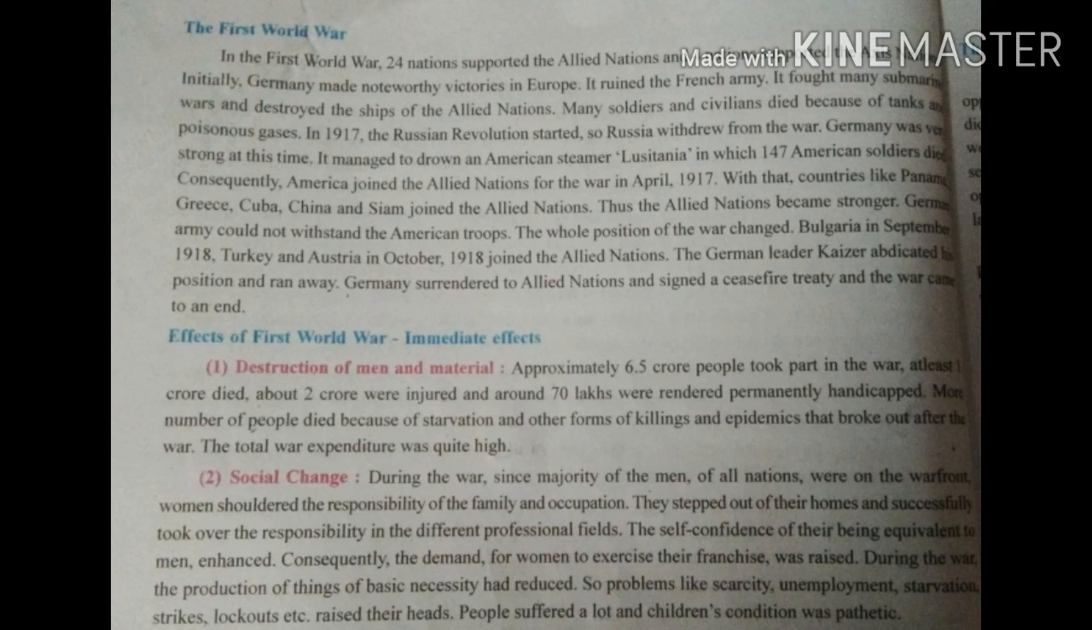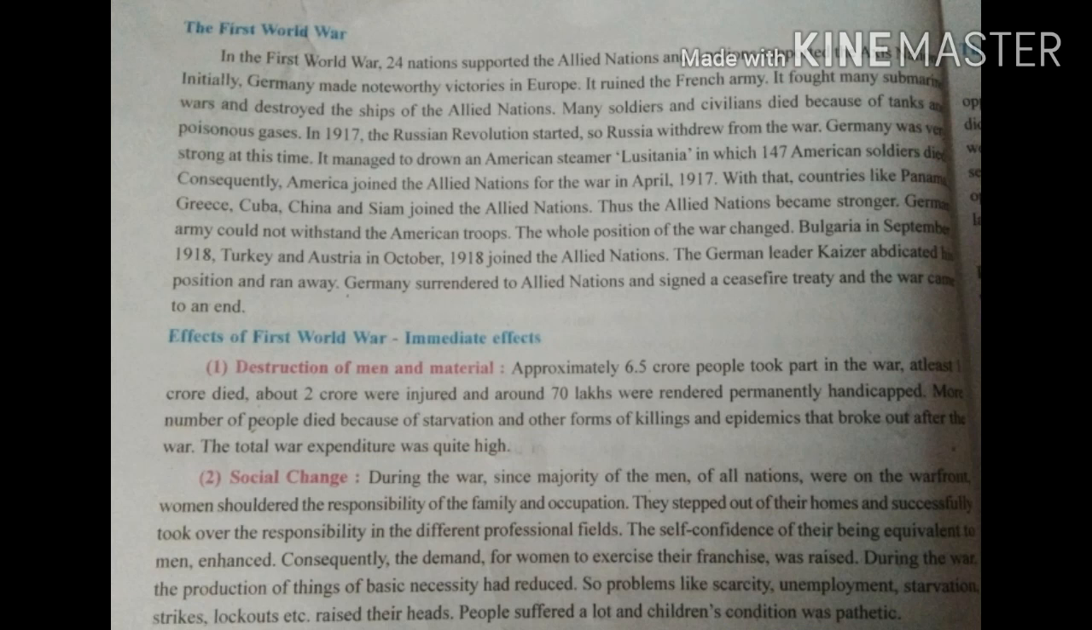Now effects. Which were the effects of the First World War? Here a total of 4 effects are given to you, students. In the textual question answers, question number 1 and 3 mention the effects of the First World War. So what happened when the war was fought? The first point, destruction of man and material. Obviously when war is fought between two countries, there is a lot of damage to property and many people are killed. Approximately 6.5 crore people took part in the war. At least 1 crore died and 2 crore were injured.